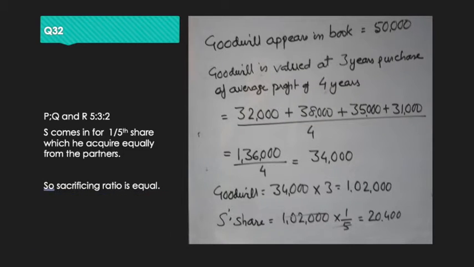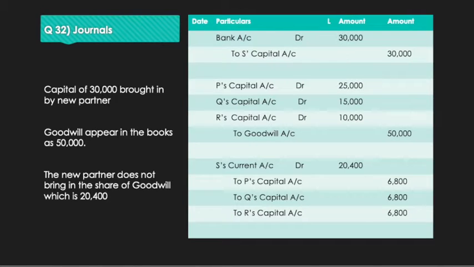After calculating the goodwill of the firm and goodwill of the new partner, which has come to 20,400, let us now go on with the journal entries. We can very clearly see that the new partner S has brought in 30,000.